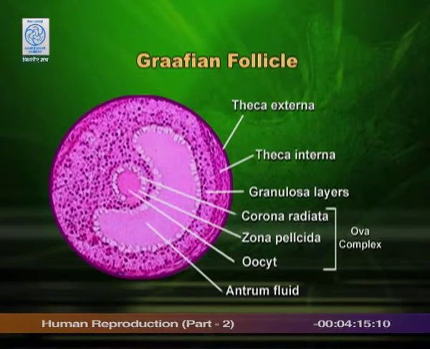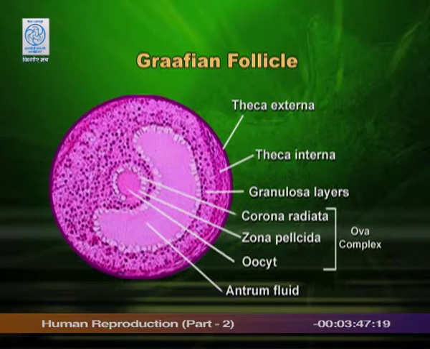This is the detailed structure of Graafian follicle. You can see ova acentrically placed. You can see very clear zona pellucida surrounded by corona radiata. You can see cumulus oophorus, that is the bed for ova to sit. You can see all the three layers, theca externa, theca interna and granulosa, and antrum is so well defined and with antral fluid.